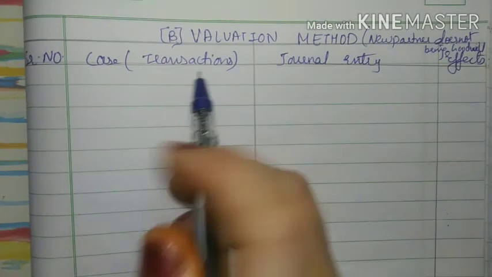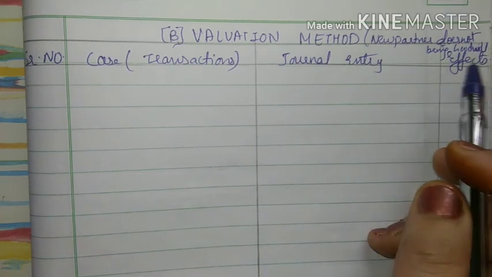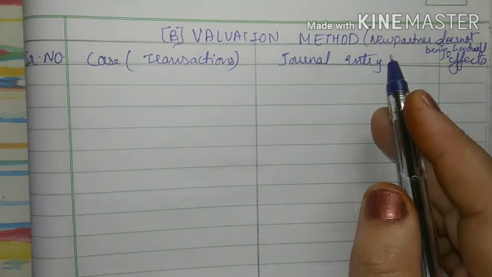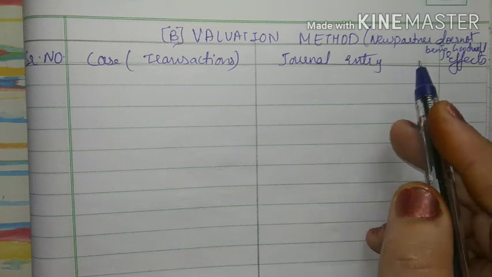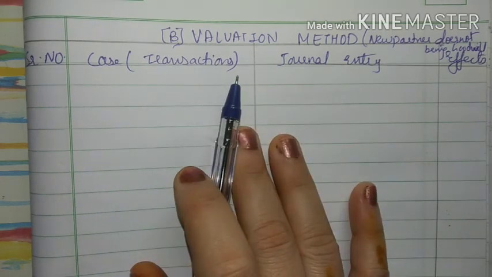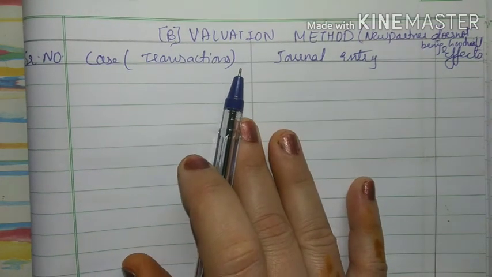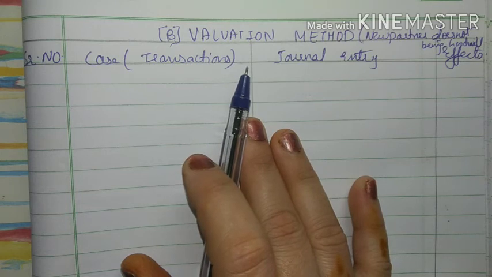Now students, the second method is the valuation method. In this the new partner does not bring the goodwill. The first method, in premium method, we have seen the partner is bringing the goodwill in cash or by bank, but in valuation method goodwill is not brought by the new partner. In this method the goodwill is raised by the old partners.